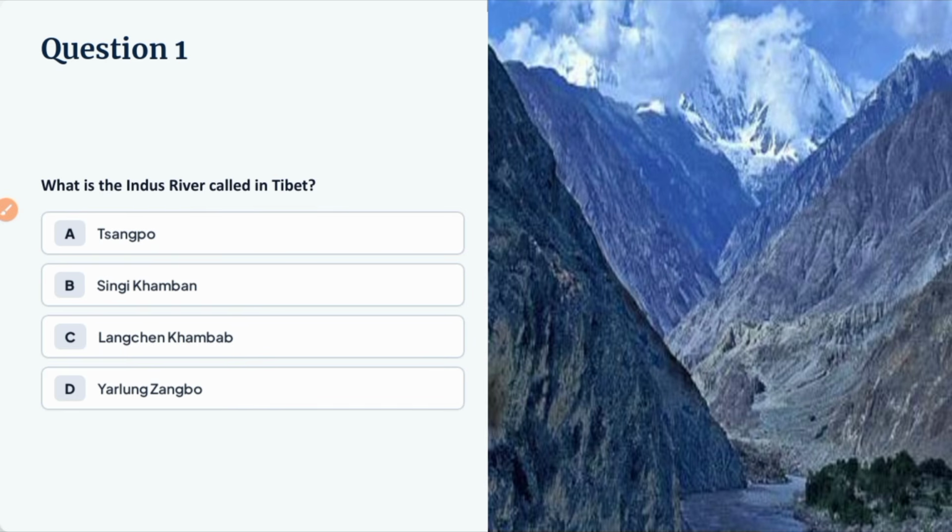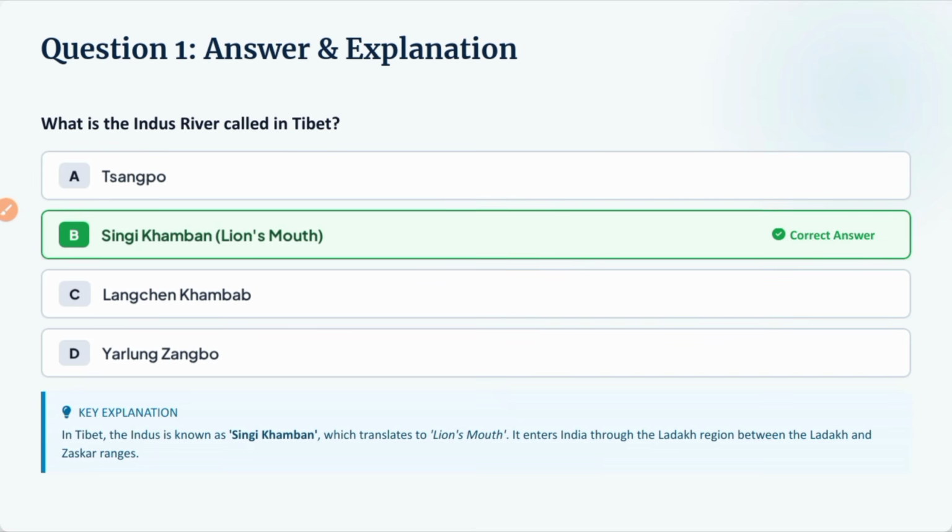What is the Indus River called in Tibet? The correct answer is Singi Khamban, lion's mouth. In Tibet, the Indus River is known as Singi Khamban, which translates to lion's mouth. It enters India through the Ladakh region at Demchok, and flows between the Ladakh and Zanskar ranges. These are the important points which you have to remember.